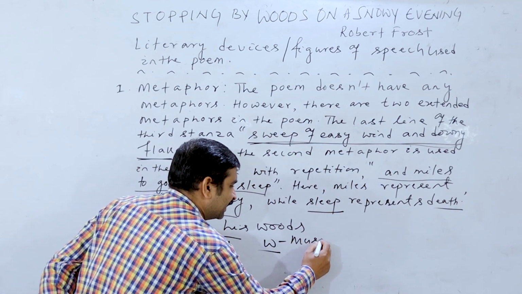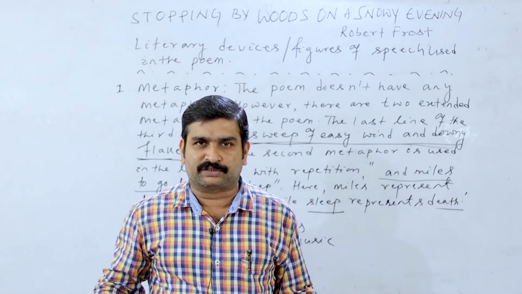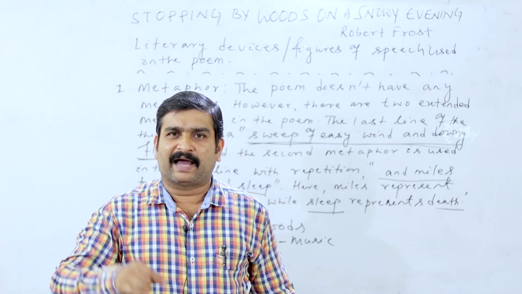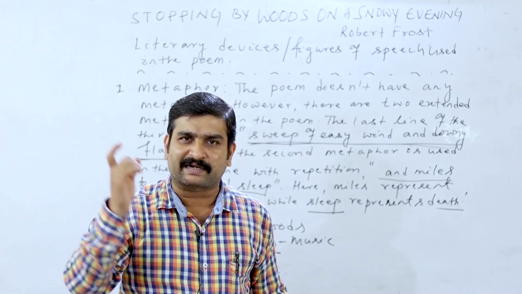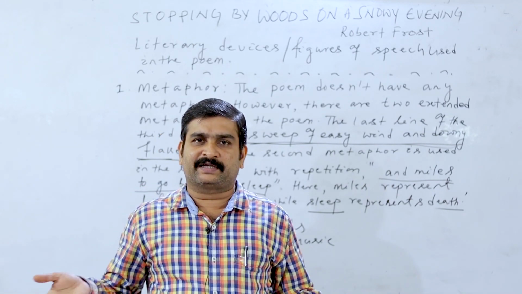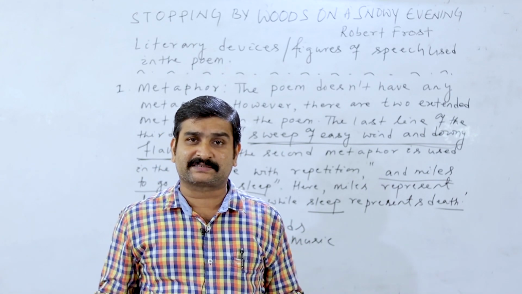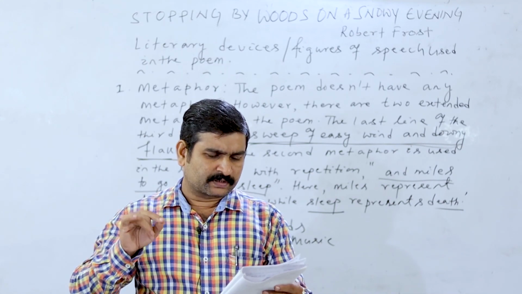Why? To create music. And in English term, we call it alliteration. Why is alliteration there? Alliteration is there to create music inside the poem, to attract the readers, to create beauty. So the poet is able to create music out of the English words. And this is brilliant.